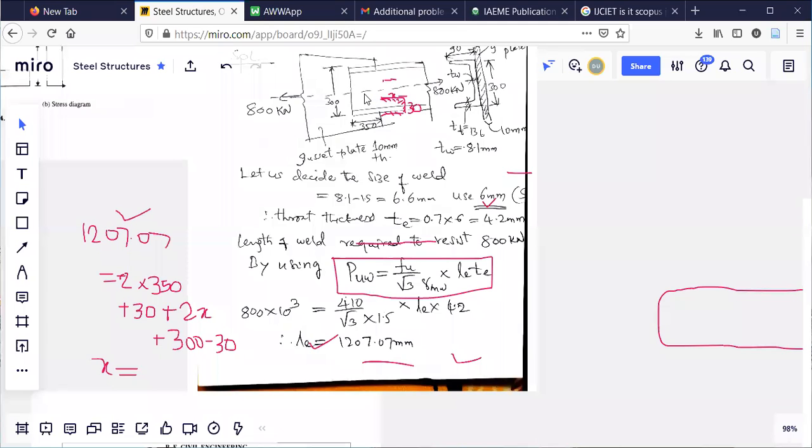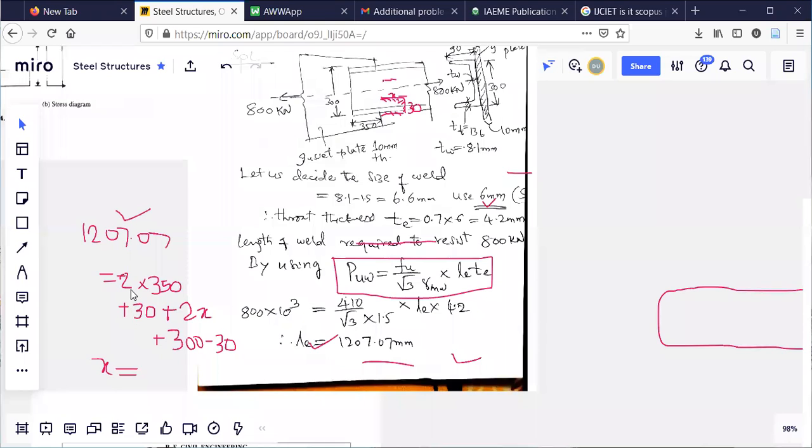So slot size is 30 mm is the width. 25 or 30 mm you can keep. So slot size can be 30 mm or 25 mm. What about the width of the slot? Width of the slot can be obtained using this condition. Total length should be 1207.07. From that condition, I can find the value of 2x.